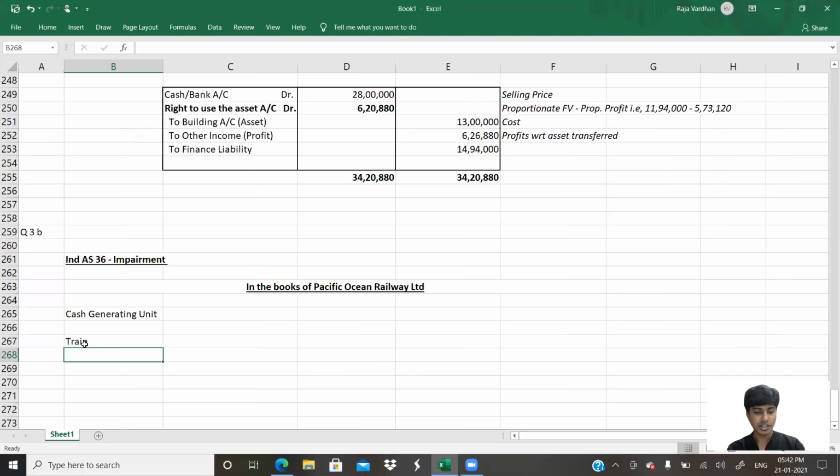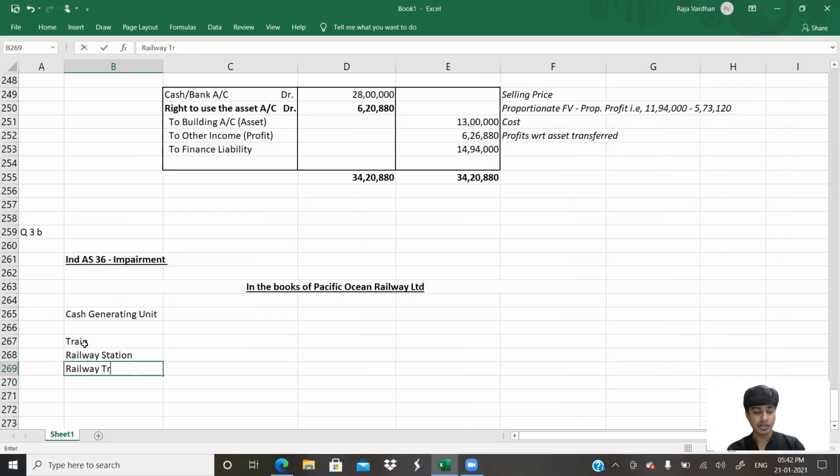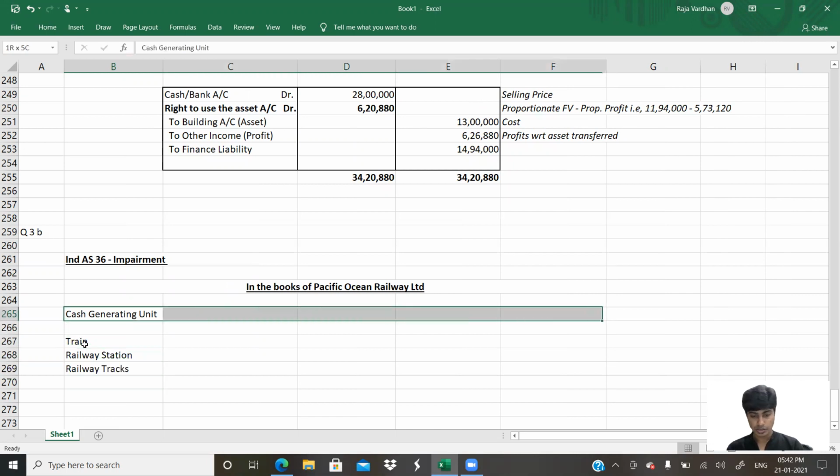Train, railway station and railway track. Railway station. Railway tracks, sorry. Okay, boss.